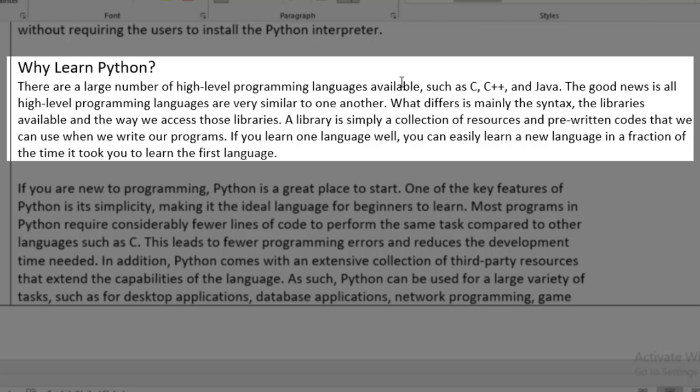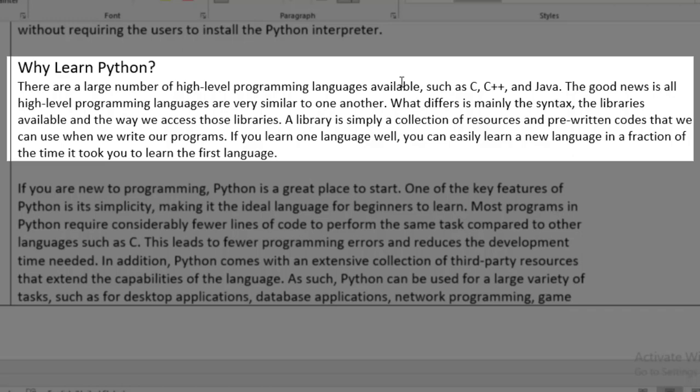Like if you have a library, you write the name of the library in a certain way so that you can call that library into your code. That way is different from one language to the other. A library is simply a collection of resources and pre-written code that we can use when we write our program. If you learn one language well, you can easily learn a new language in a fraction of the time it took you to learn the first one.